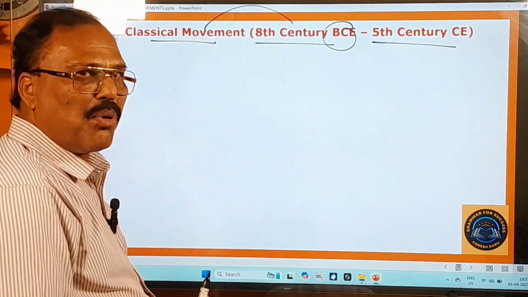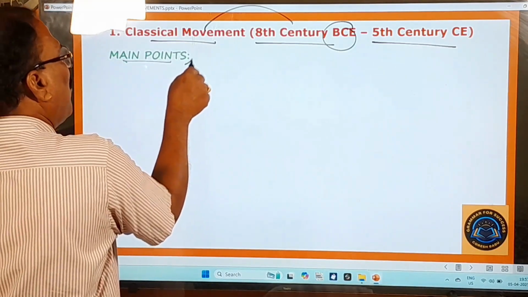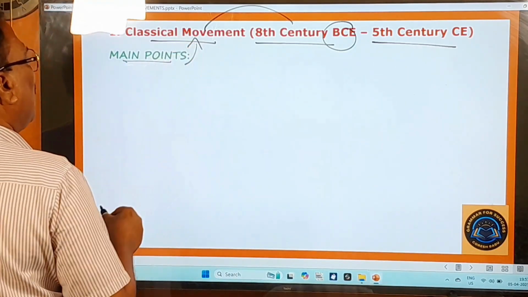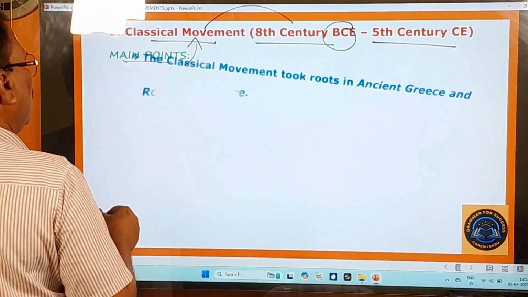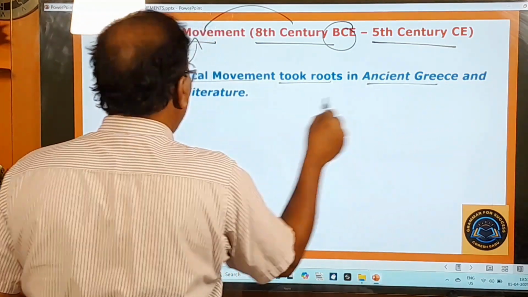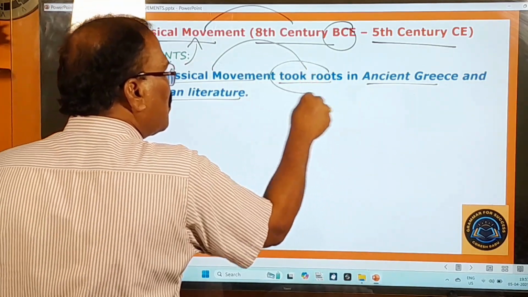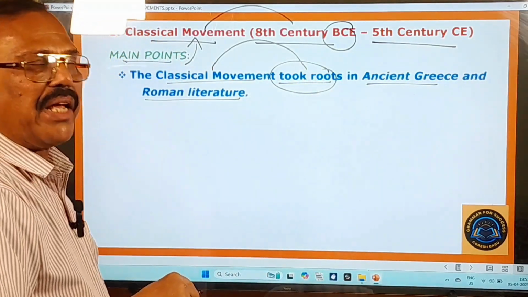Now let us learn about this movement. Some main points are given about this classical movement. What are they? Pay attention to the first one. The classical movement took roots in ancient Greek and Roman literature. Took roots means originated or emerged.